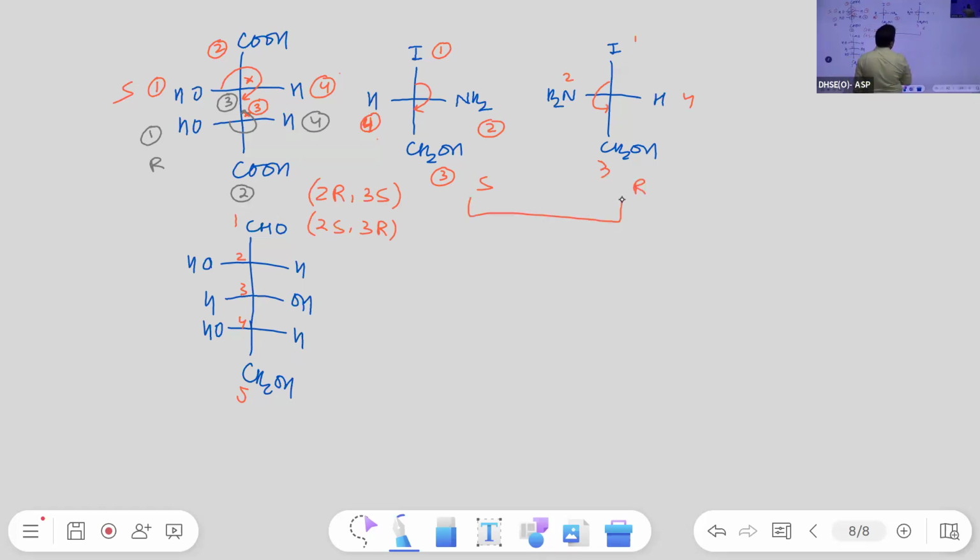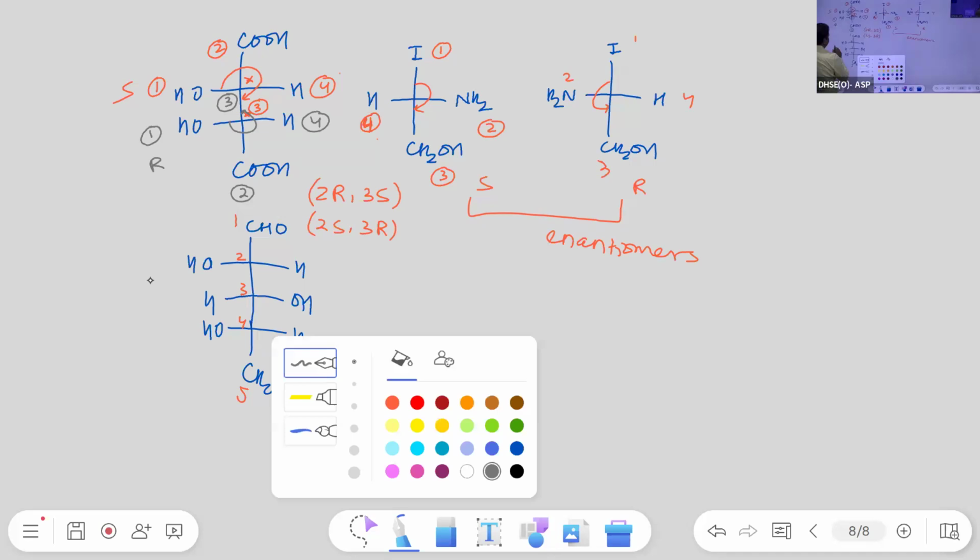What is the relationship between these two? These two are enantiomers, right? So enantiomer and one is R, another is S. In an enantiomer pair, if one is D then its mirror image is L. Similarly, if one is R then the other one must be S in the enantiomer pair or in the mirror image. Okay. So here